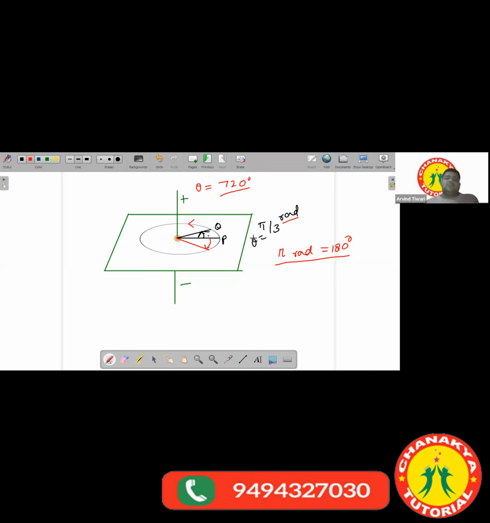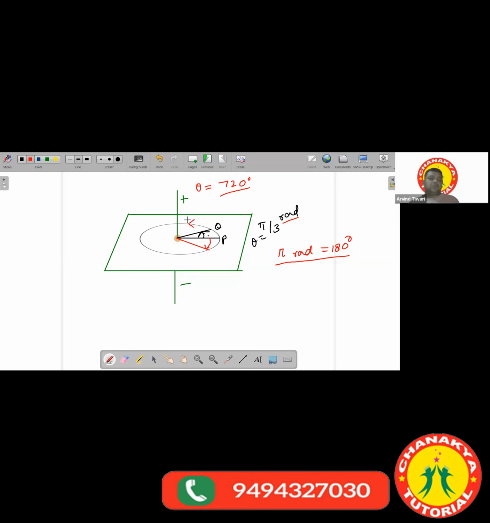For 2 circles, it will have 720 degrees, that means 4 pi radian will be the angular displacement.